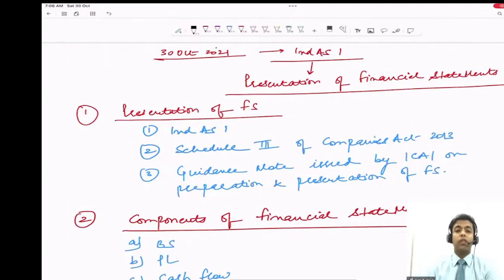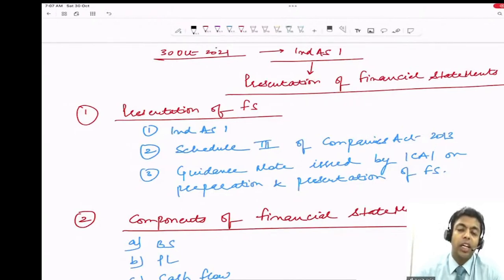Right? The question arises, sir, what is net worth? Which standard provides us the guidance on the net worth? There is no standard which provides us the guidance on the net worth, guys. It's Companies Act Section 2, subsection 57, which says share capital plus reserve and surplus minus revaluation reserve minus amalgamation reserve and minus miscellaneous expenditure which has not been written off by the company. Then what I will get? A net worth. Right, and this net worth needs to be tested as per the standalone financial statement, as per the audited financial statement, as per the Indian GAAP audited financial statement. It is not to be checked as per the consolidated financial statement.